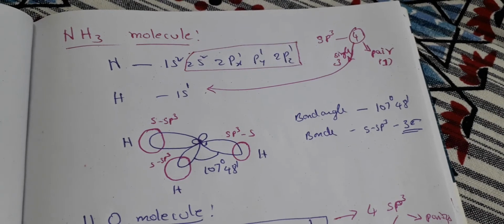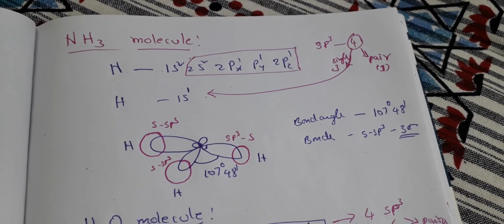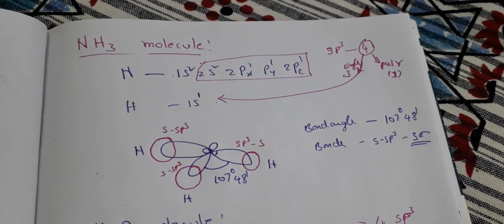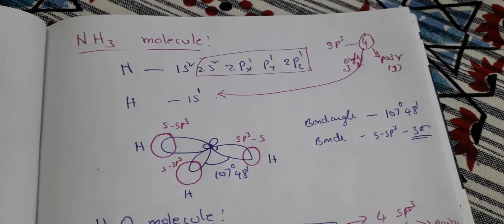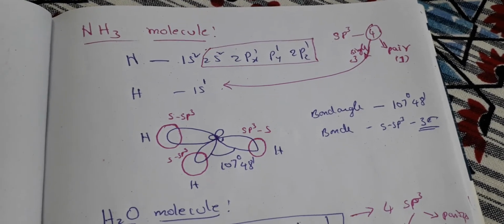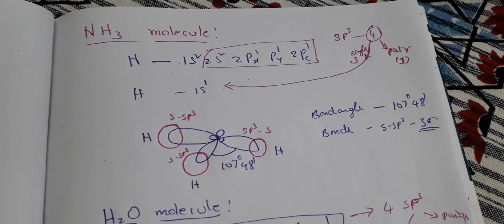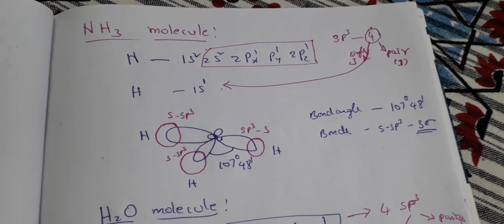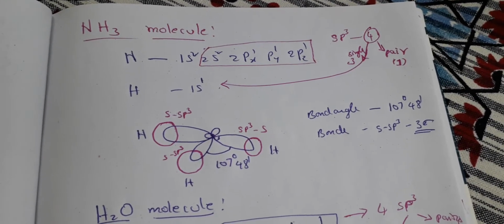3 sigma bonds are formed here. The special case is that you will have 4 sp3 orbitals, but here not all 4 are open for bonding. Why? Because one of the orbitals has paired electrons, and 3 orbitals have single unpaired electrons. Thus only 3 orbitals take part in the bond.